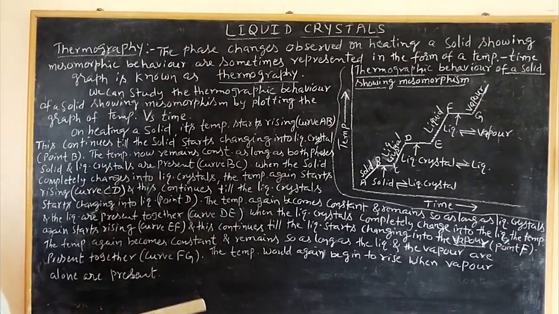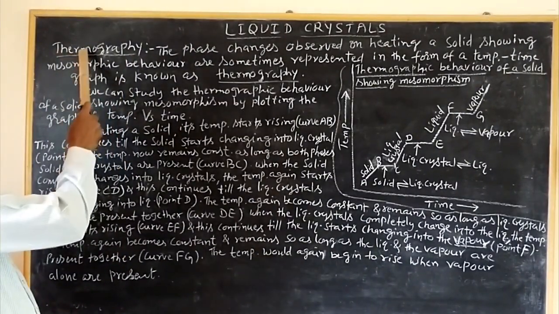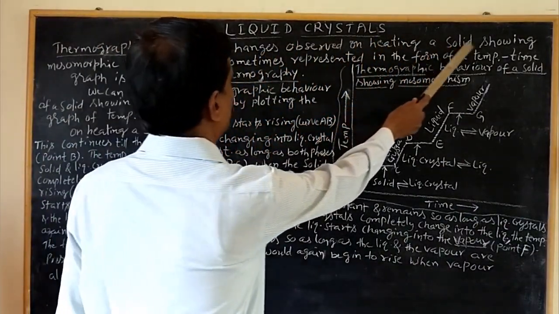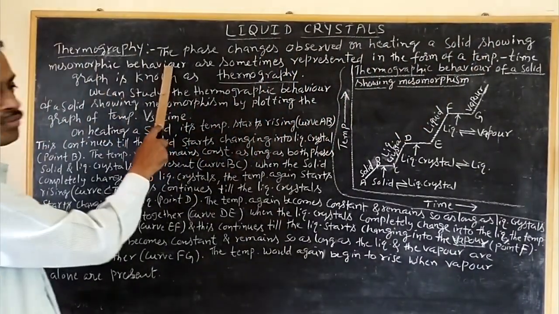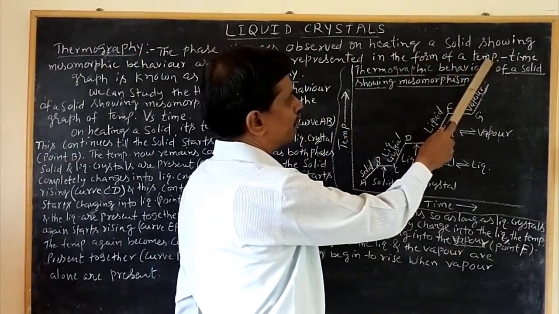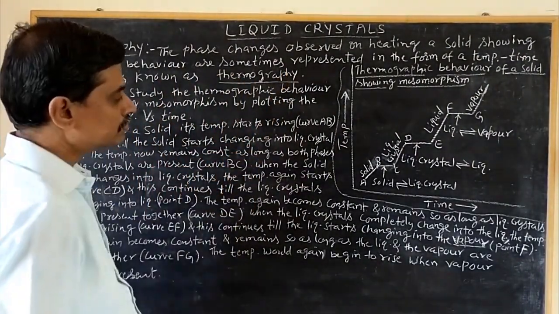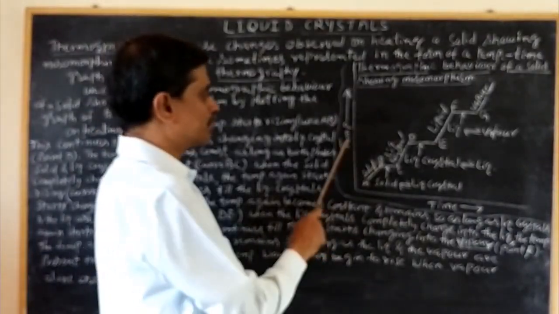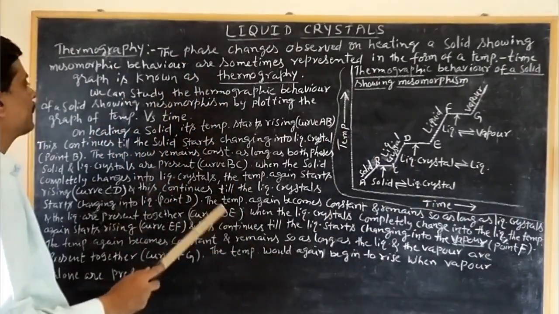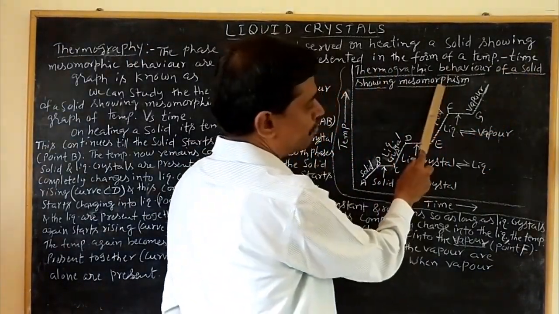Now we start the term thermography. Thermo means heat. The phase changes observed on heating a solid showing mesomorphic behavior are sometimes represented in the form of a temperature time graph, known as thermography. That means if you plot the graph of temperature against time, that type of graph can be called thermography. Here is the thermographic behavior of a solid showing mesomorphism.